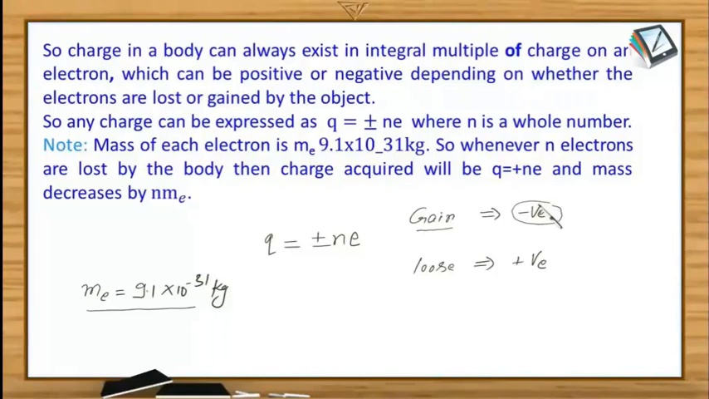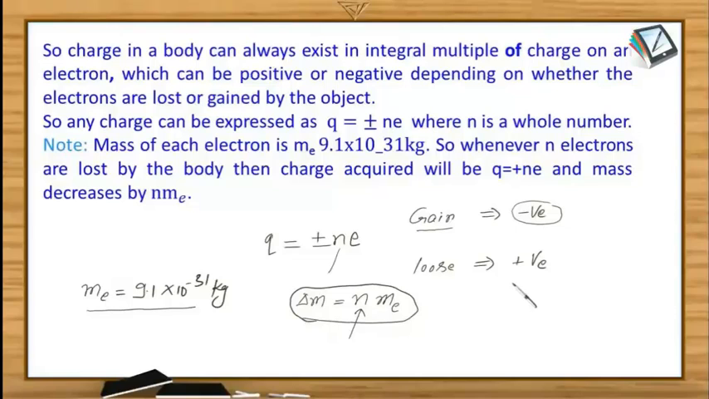That can always be easily calculated by multiplying the number of electrons transferred by the mass of a single electron. Suppose n electrons are transferred from one body to the other; the object which receives the electrons will have its mass increased by this amount. If we know the number of electrons transferred, we can multiply it with the mass of a single electron to calculate the corresponding change of mass.